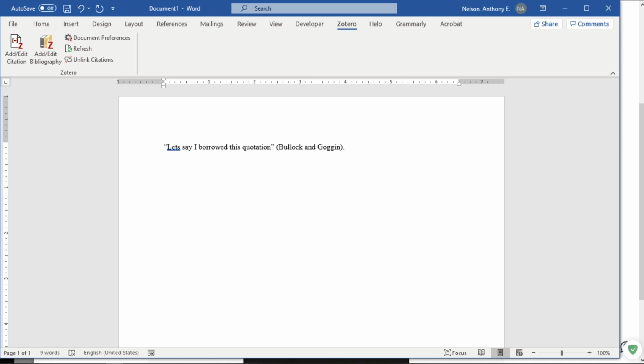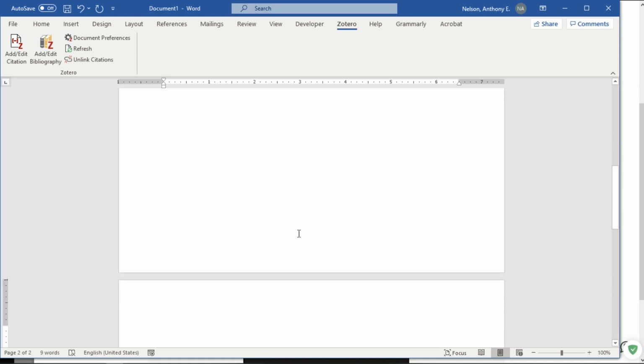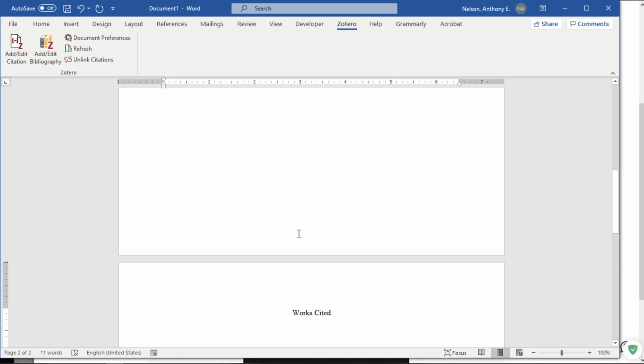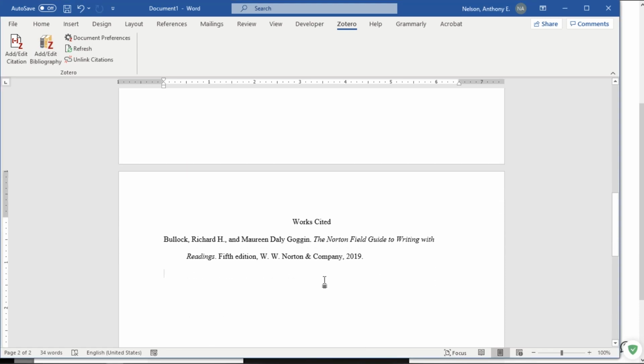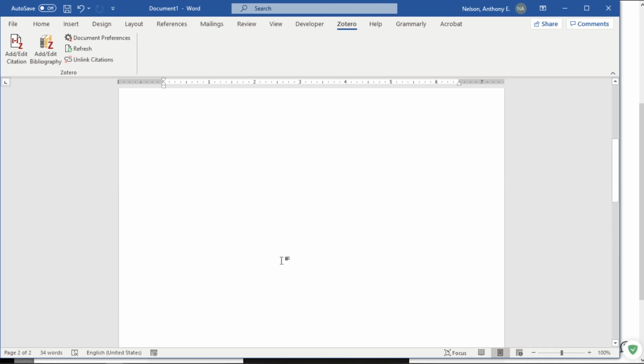Well, now I can also use it to set up my Works Cited page. So by pressing Control, Shift, and Enter, I create a new section. Now this new section I need to title by going to the center, Works Cited. Now I'm going to press enter once and go back to the left margin. At this point, I come back up here within Zotero and press Add Edit Bibliography, and already it has fixed this in perfectly. That is what an MLA Works Cited is supposed to look like.